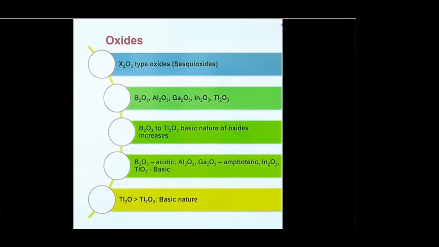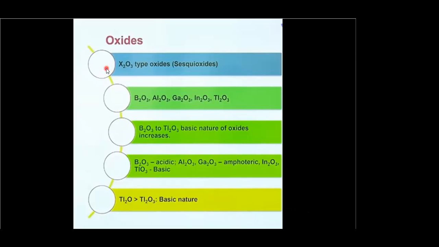When we talk of the oxides, I told you in the beginning that boron exhibits allotropic forms, I mean crystalline structure. Crystalline boron does not react with oxygen. However, amorphous boron reacts with air to form its oxide.